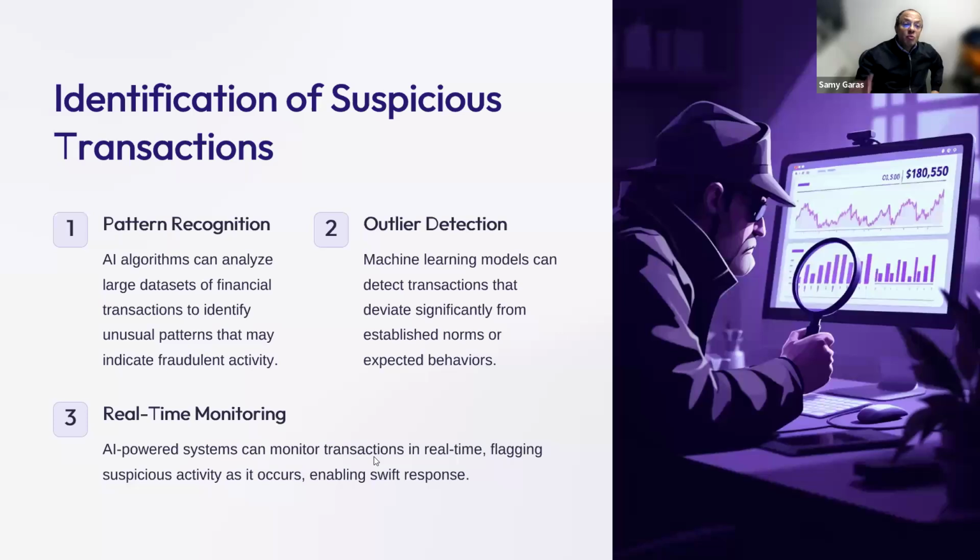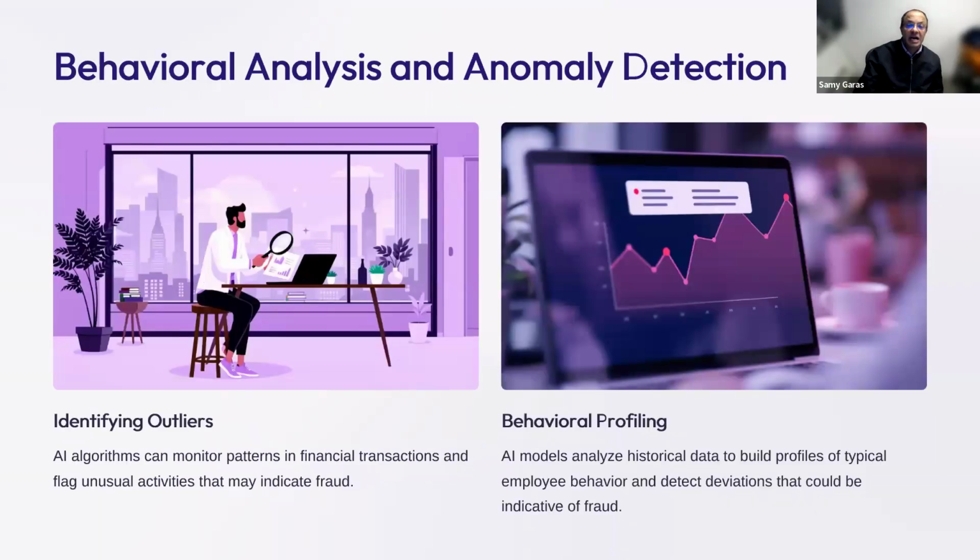This way, we don't have to chase one specific suspect or fraudster, but we can analyze the behavior and identify the transaction very easily without any interrogation. So before we interrogate anyone, we can easily identify the fraud.